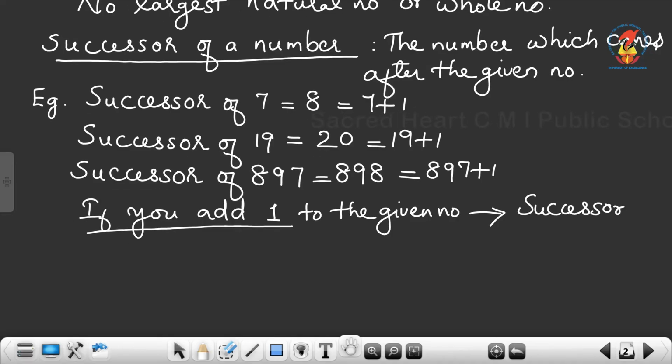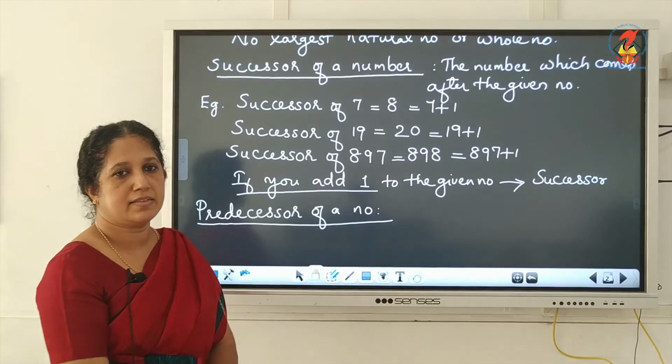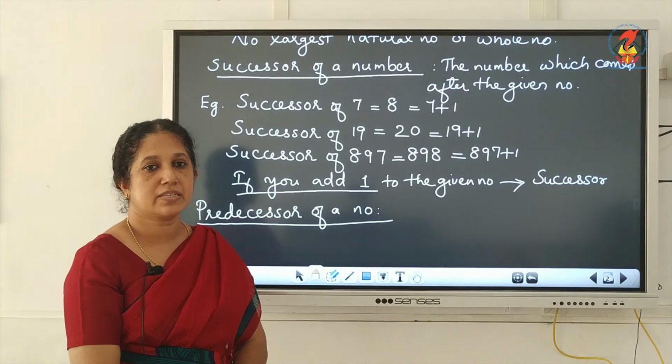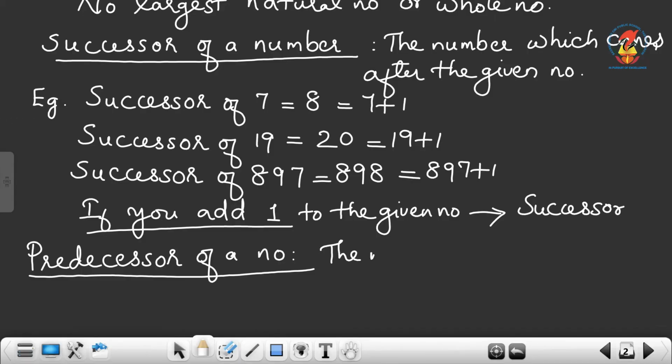Now, next one. Predecessor of a number. What is meant by predecessor? The number which comes before the given number.